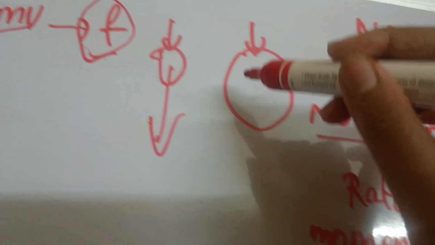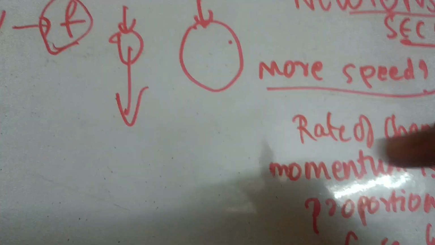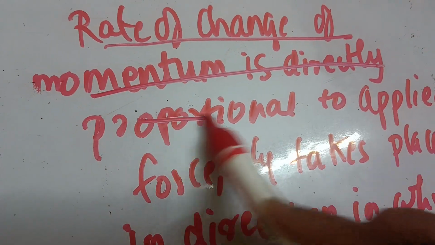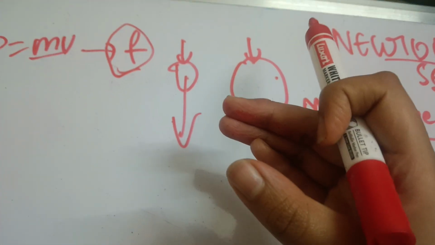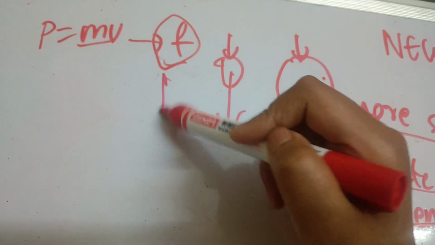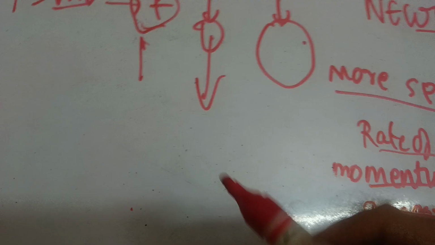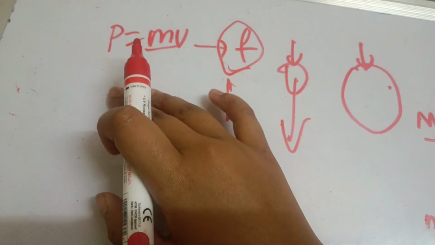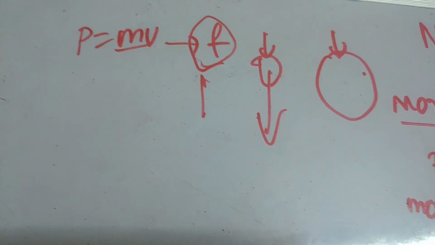And so from this example, we understand Newton's second law of motion, which says that the rate of change of momentum is directly proportional to the applied force, and takes place in the direction in which force acts, right? Always momentum is in the direction of force. Okay, done. This is Newton's second law.